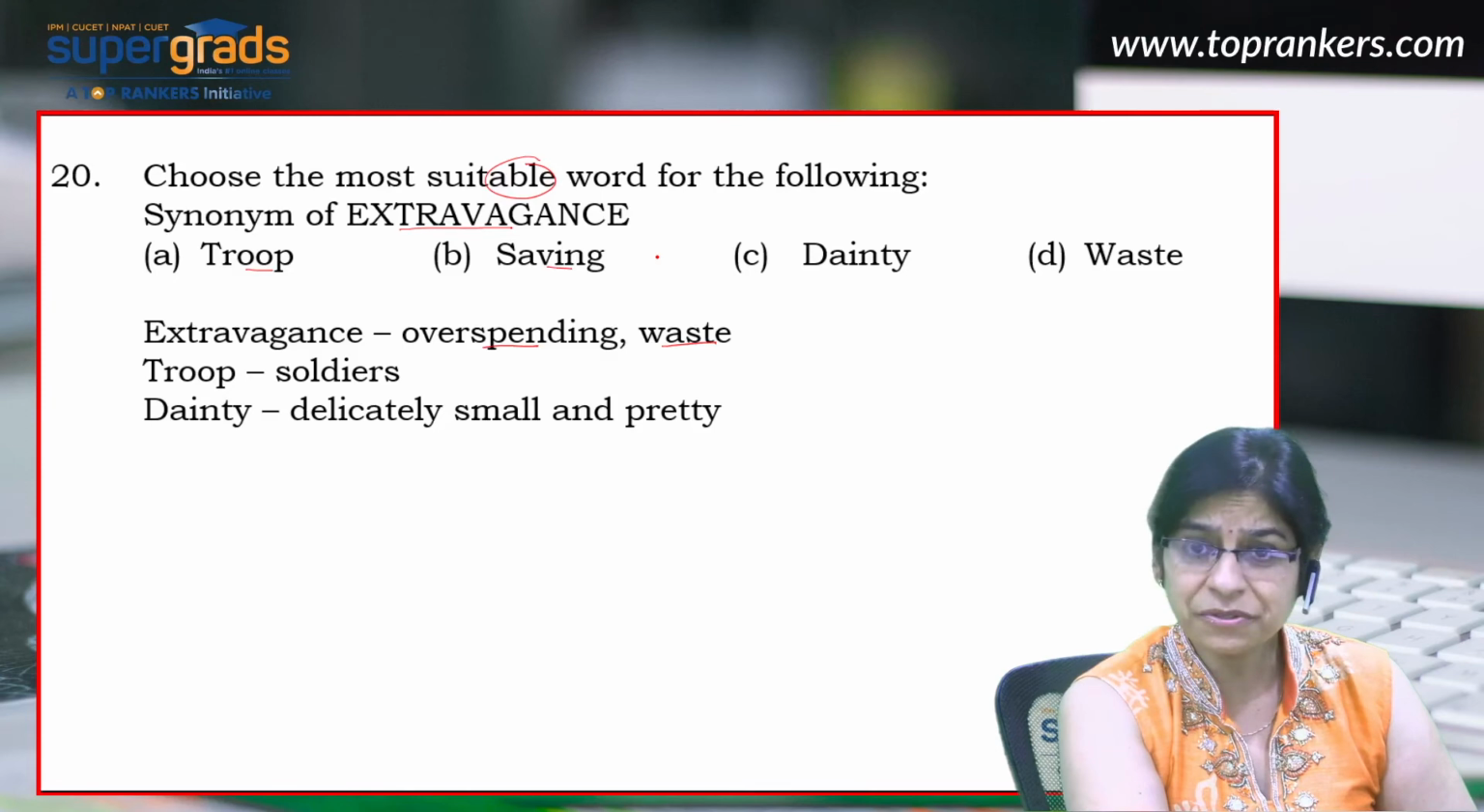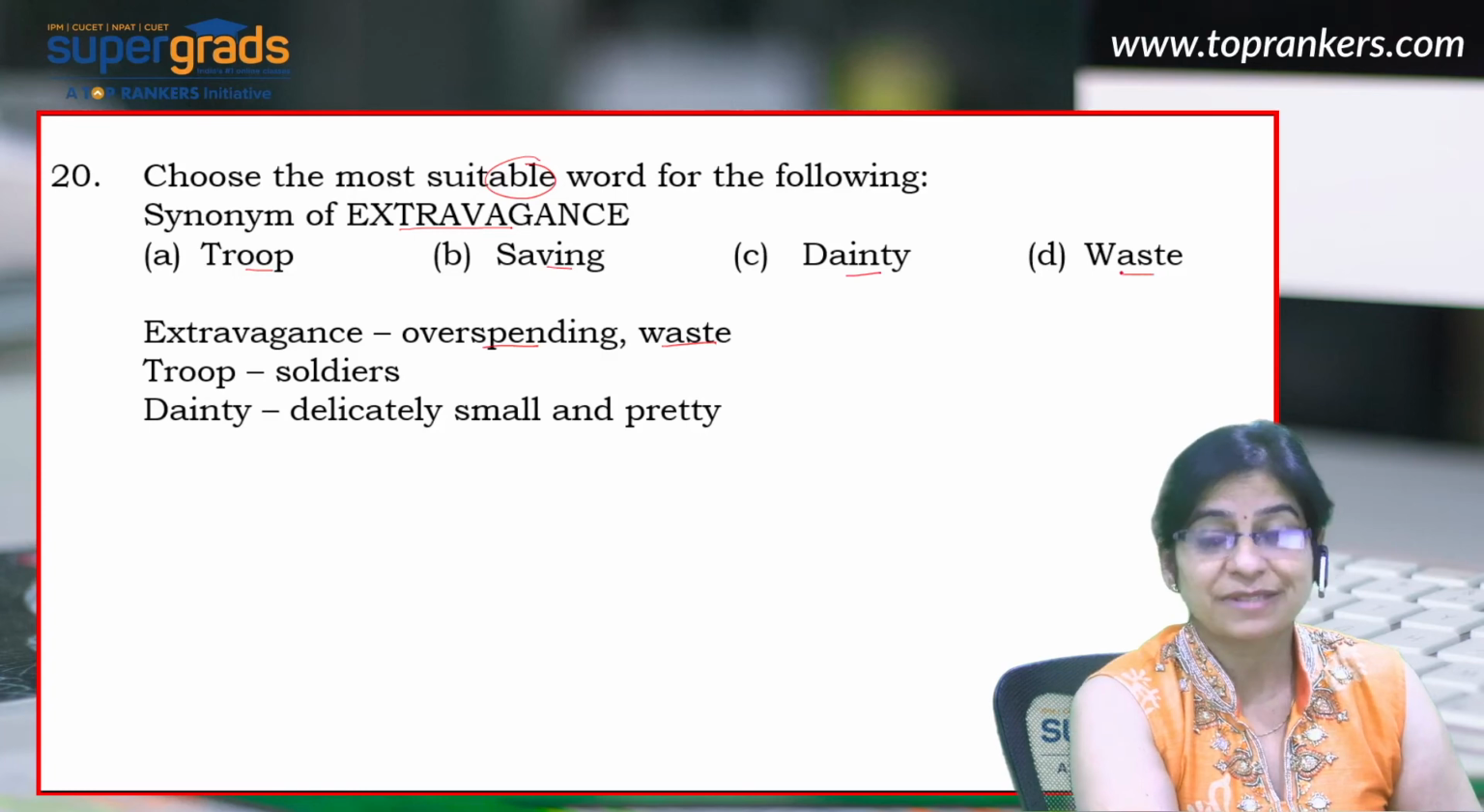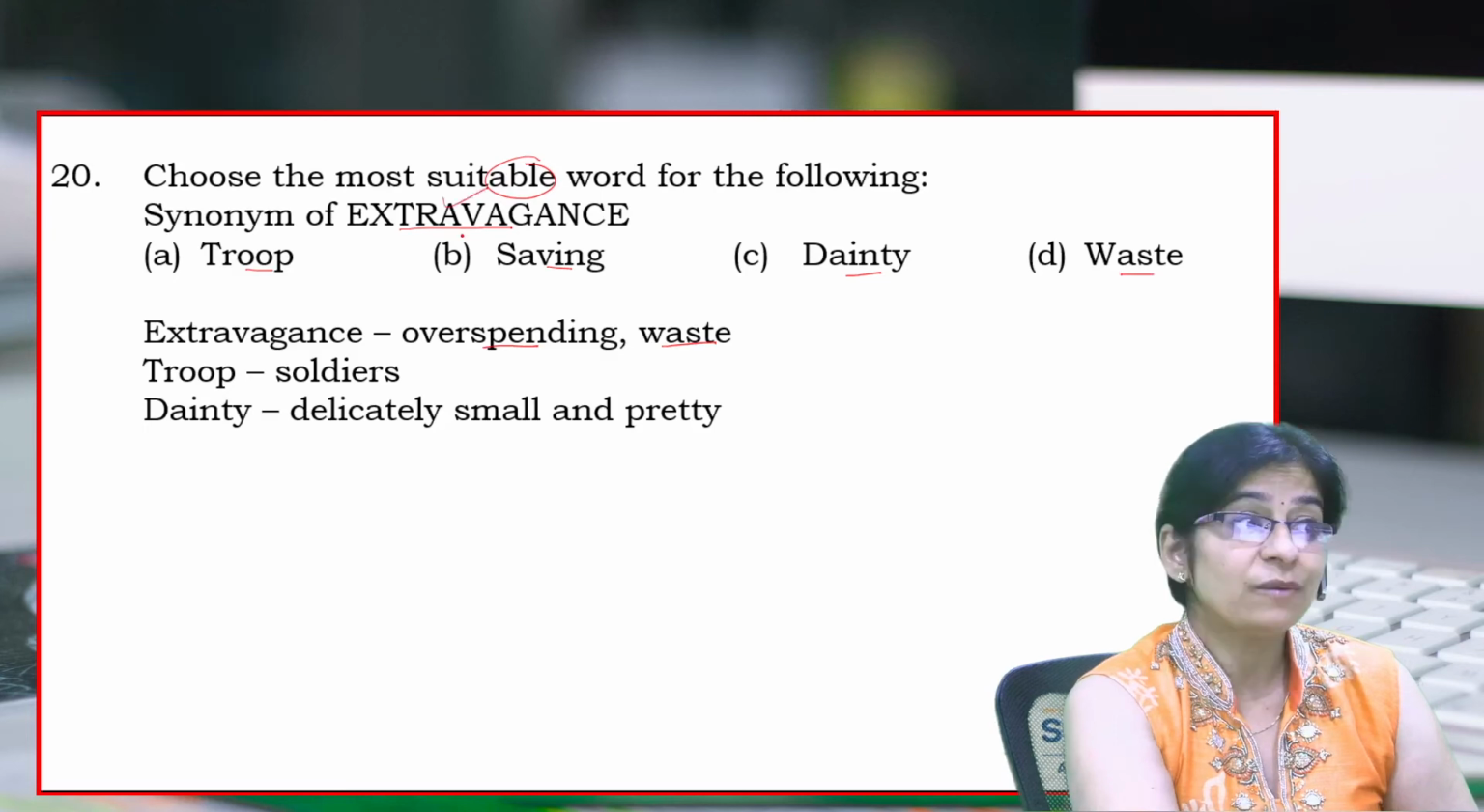Dainty is something that's small and pretty. Waste means to squander, not utilizing the resources appropriately. So the synonym for the given word, extravagance, should be waste.